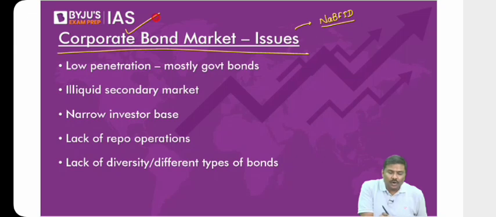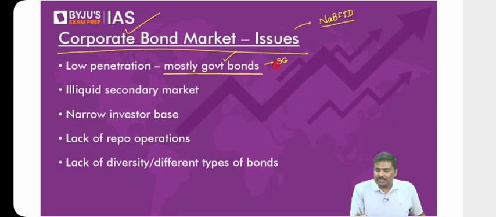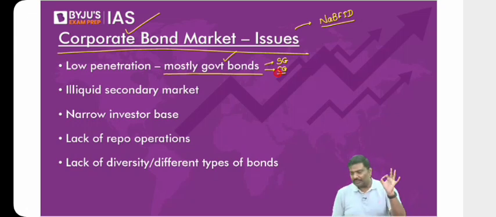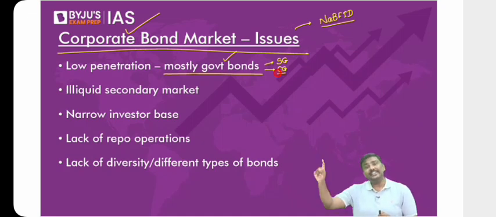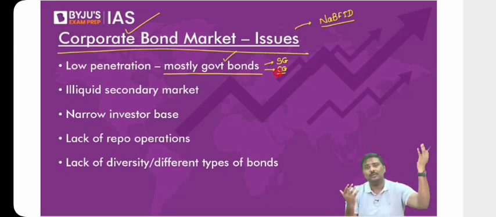First one, most of the bonds which are issued in India are government bonds. Either you can say state government bonds or central government bonds. So how much of the bonds are government bonds? If, let's say, 100 crore rupees worth of bonds are issued in India this year, more than 70% of it will be government bonds. Is the point okay with all of you? I'll repeat it. If 100 crore worth of bonds are issued in India this year, more than 70% of it will be government bonds, which means the corporate bond market is very, very small in India. The value of the corporate bond market compared to the government bond market is very low.